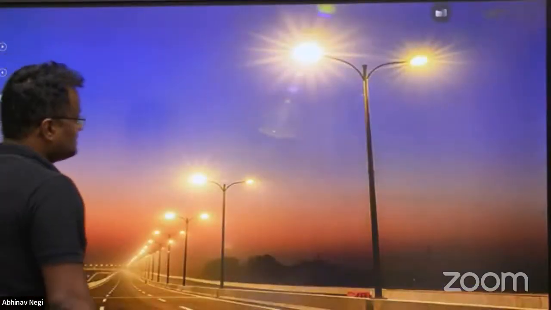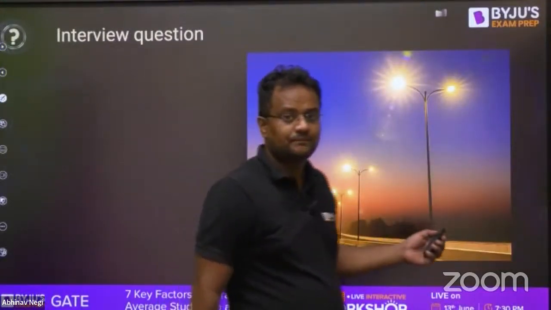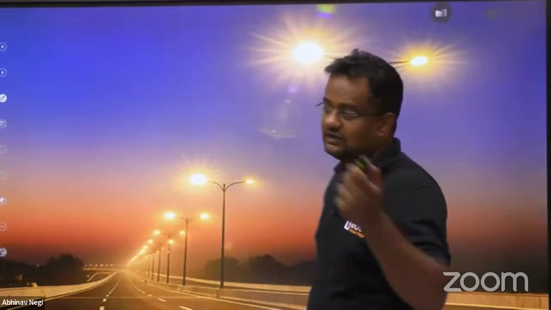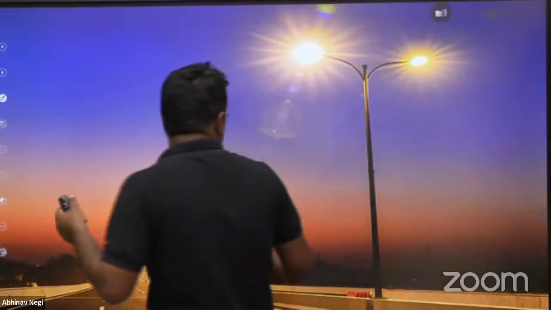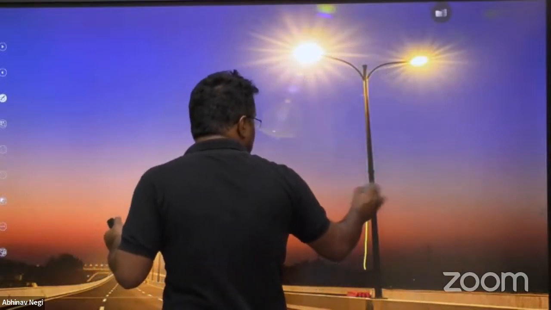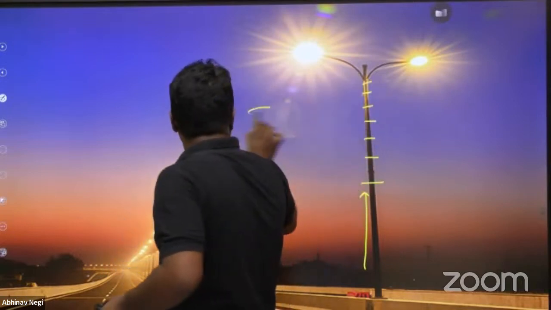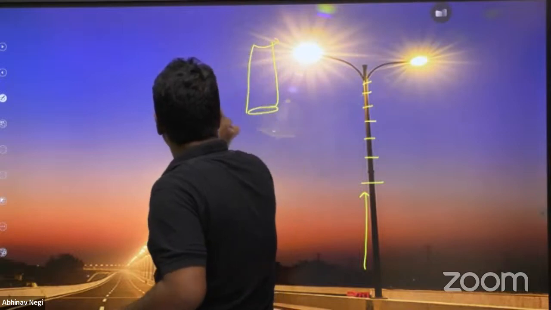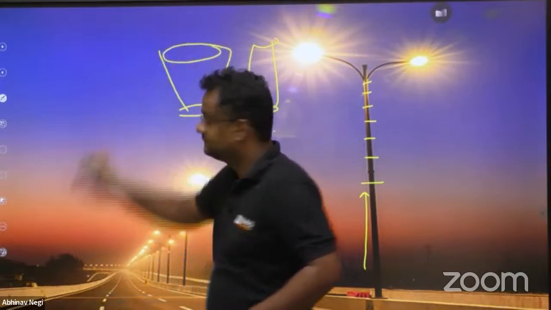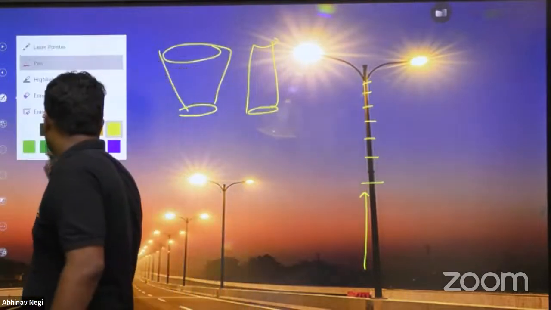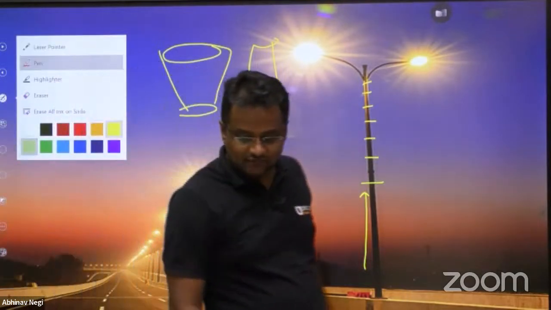Okay guys, have you seen highways like this, with lights on the highways? When these highways are there, they ask in the interview board: when you see this, the area is reducing. Why so? Why is the area not constant, or why is it not increasing at the top? Why is it reducing? Can anybody tell me in the comment box?